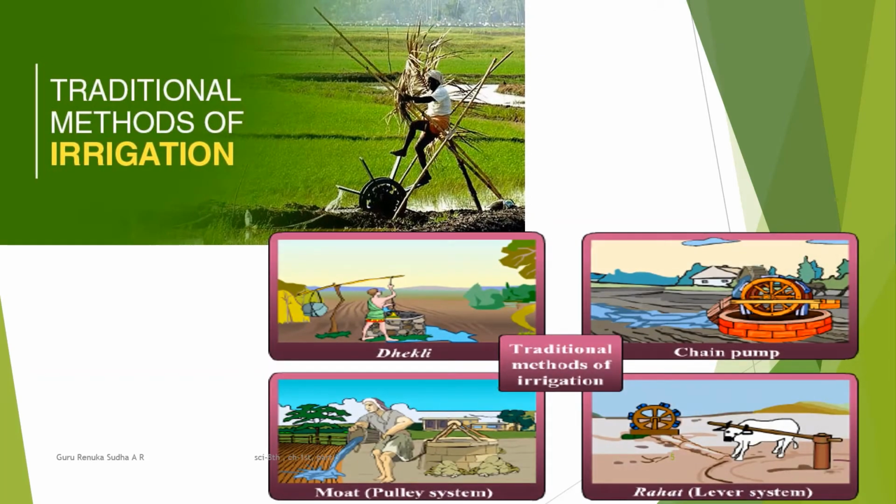Yes, when you consider traditional methods, they supply water using different ways like the chain pump, lever system, pulley system, and also the dhenkli. Like this they used to supply water to grow the crops.